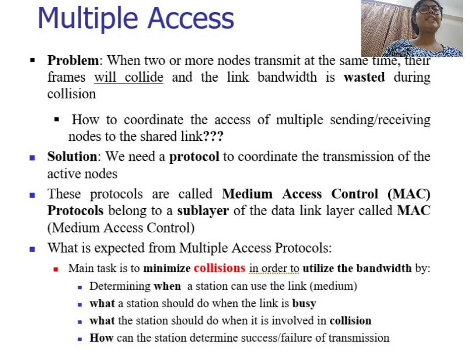To solve this major problem, we use the multiple access protocols. The goal of these protocols is to minimize collisions and efficiently use the available bandwidth. A good MAC protocol must decide when a station can transmit, what to do if the medium is busy, what to do after a collision, and how to detect whether the transmission was successful.